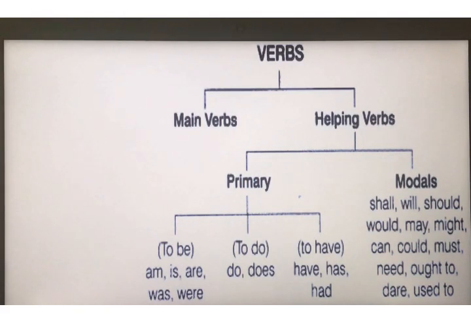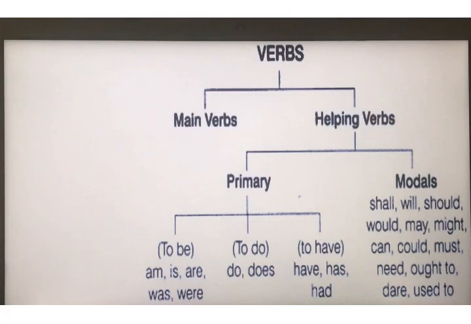You just need to remember that in primary auxiliaries we have is, are, was, were, has, have, had, do, does and be. These words are used in primary auxiliaries. Again I am telling you, is, are, was, were, has, have, had, do, does and be. They are primary auxiliaries, or you can say primary helping verbs.